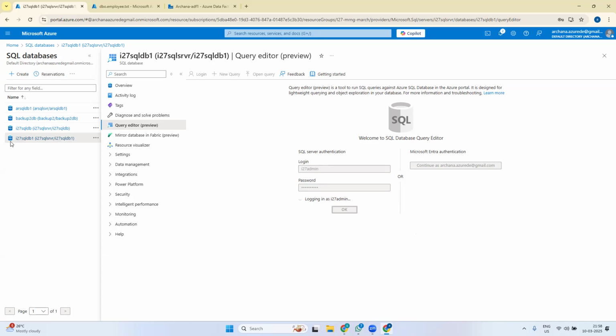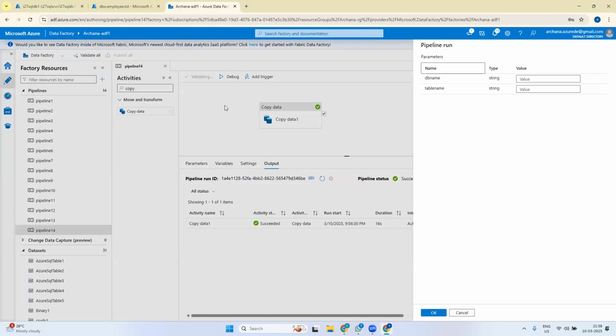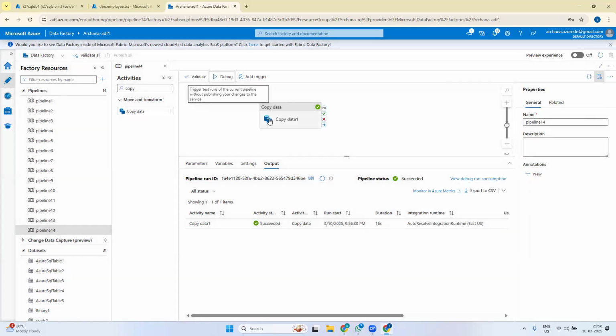So this time we can give I27 SQL DB or one other DB name, and whatever table it has, we can give that table. Then it will take data from that. So we can use the same pipeline, the same dataset and linked service, to connect to different sources.